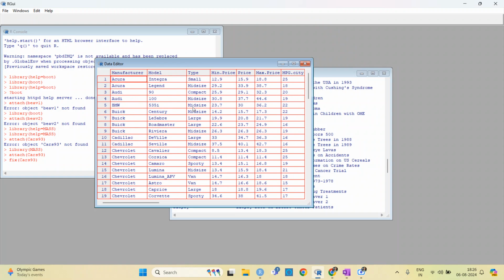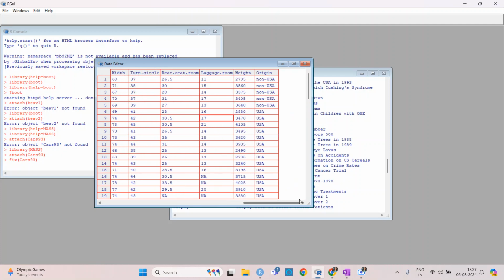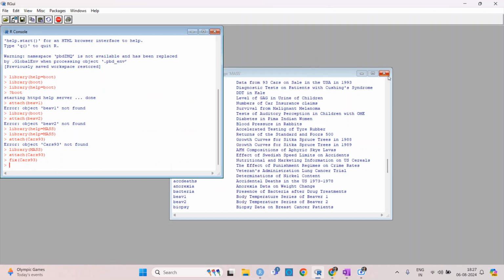Let's say the minimum and maximum prices are still the same, but on average the price has changed, or for a particular city or a particular car, for the Audi, it has changed. You can click on it, change the data sets, fix it for your own use, and then work with it. So this is one way.